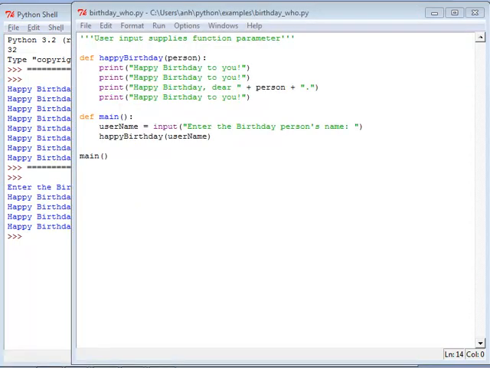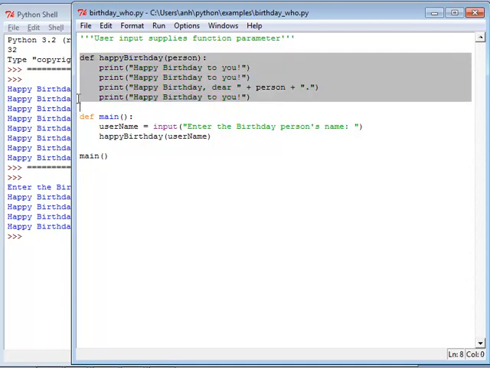Let's look a little bit more at this program. It illustrates several ways to deal with input, and this can confuse people. On the one hand, here in the main function, we have input, of course, directly from the user's keyboard. That's certainly one way to get data into a program. But in the function here, we get data in a different way.